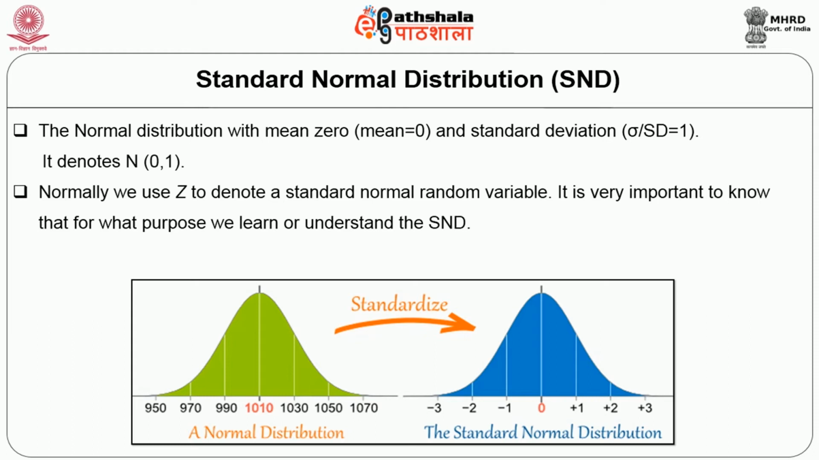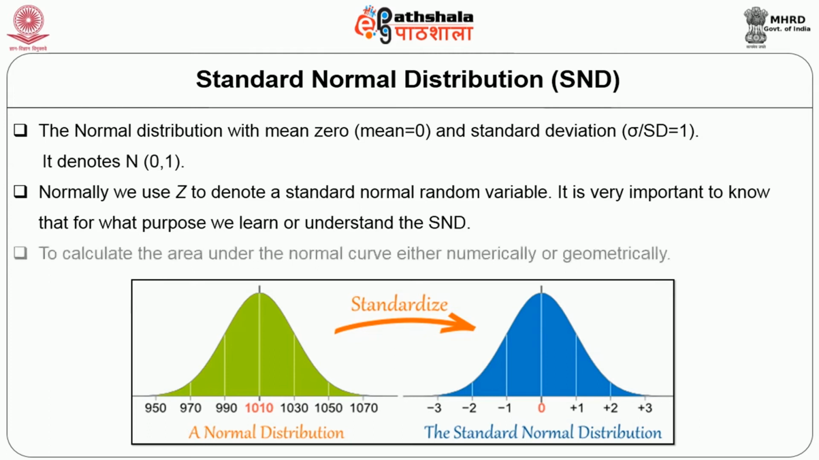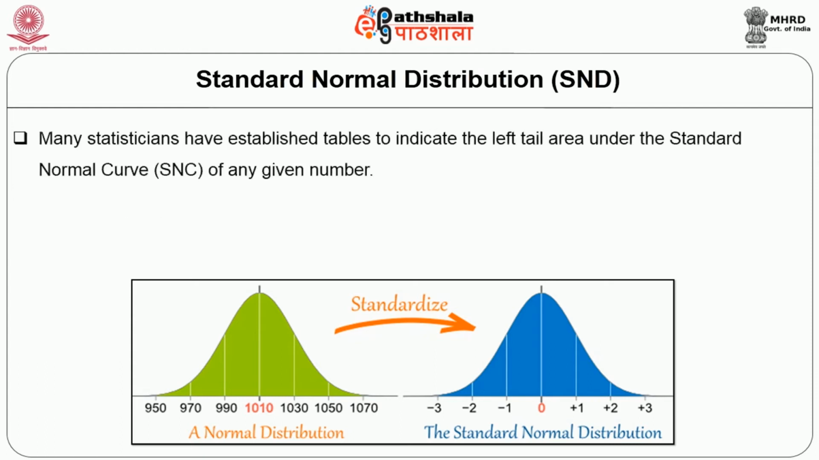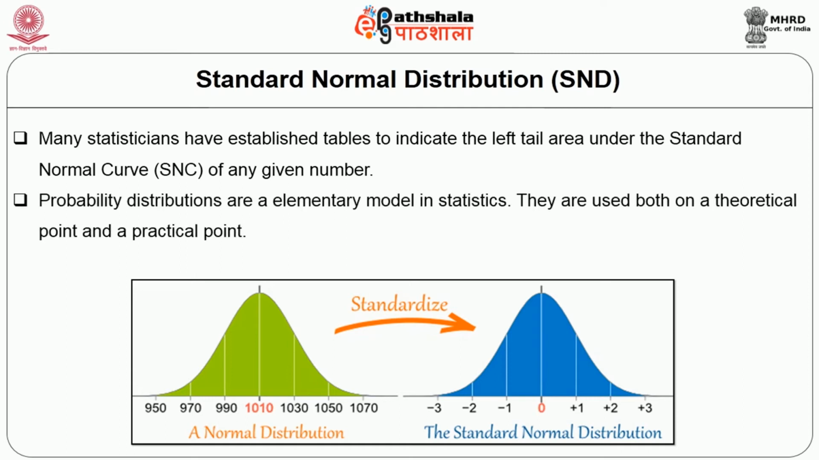It is very important to note that for whatever purpose we learn or understand, the standard normal distribution is very important. To calculate the area under the normal curve either numerically or geometrically, many statisticians have established tables to indicate the left tail area and the right tail area under the standard normal curve for any given number. Here, probability distributions are an elementary model in statistics. They are used from both a theoretical and a practical point of view. Okay, this is all about the standard normal case.